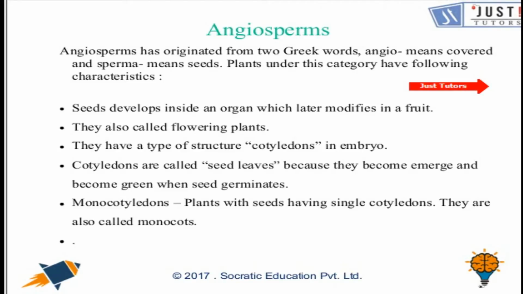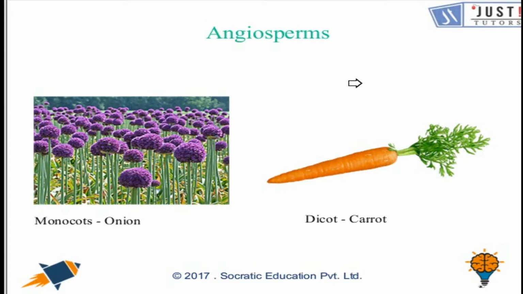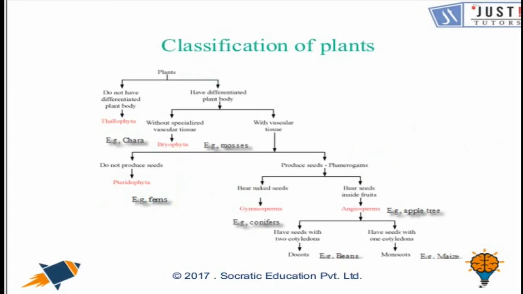Now let's move forward to the next slide and have a quick discussion about monocotyledons and dicotyledons. If you talk about monocots, there is a single seed leaf in a seed, and a seed leaf is a baby plant. For example, wheat, rice, maize. If you talk about dicots, there are 2 cotyledons in a seed. For example, mustard, gram, mango, etc. On the next slide there is a flow chart for you, and you can go through the complete chart and have a quick recap.